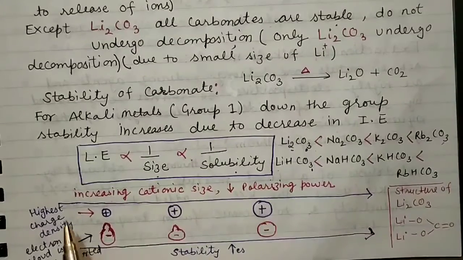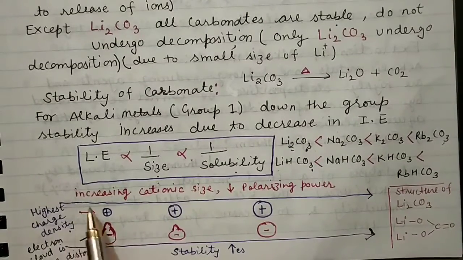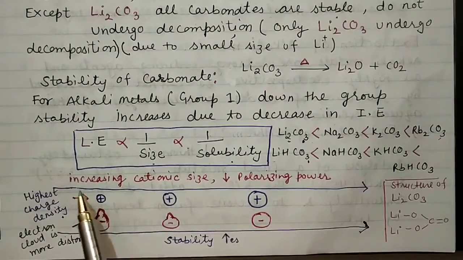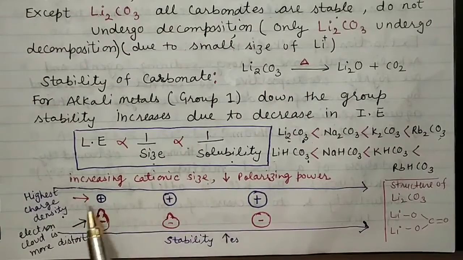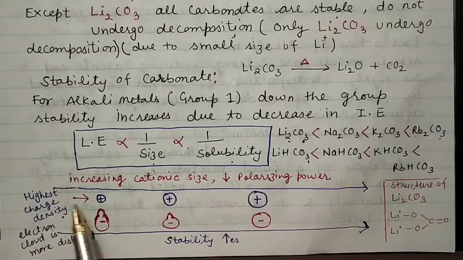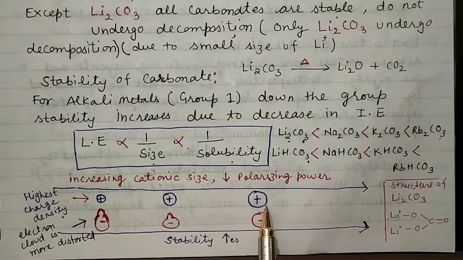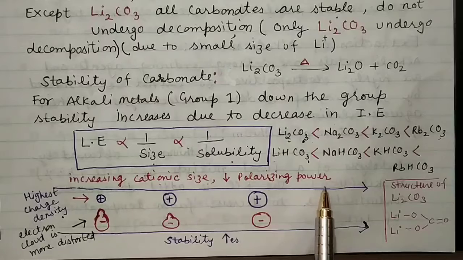You can see the highest charge density on moving left to right. You can see from this picture the increasing cationic size on moving top to bottom, right? So in moving down the group, the atomic size, or you can say the cationic size, is going to increase, and there is a decrease in the polarizing power. And here this is the electron cloud.